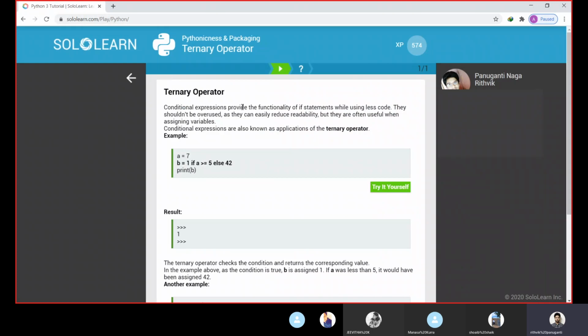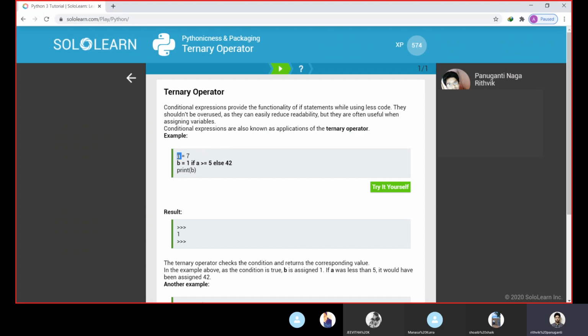So next we go to the ternary operator. The ternary operator is nothing but a conditional operator. We check the condition in a single statement. If we want to check a condition with if and assign a value, we give it in the else. But using the ternary operator, all the if and else statements can be executed in a single line. Conditional expressions are also known as applications of the ternary operator. So let us see an example here.